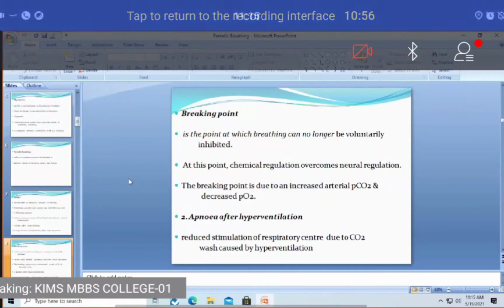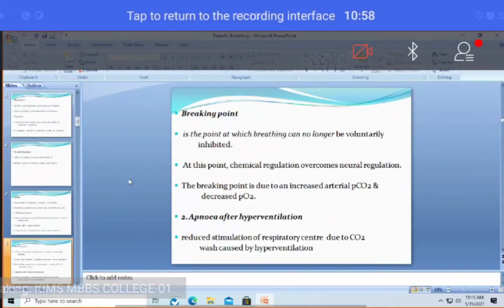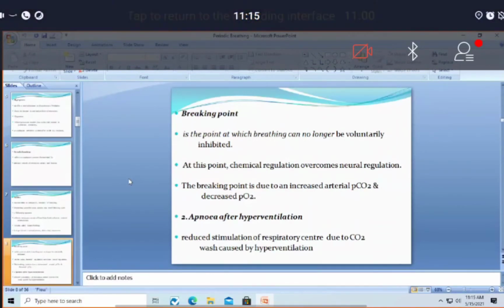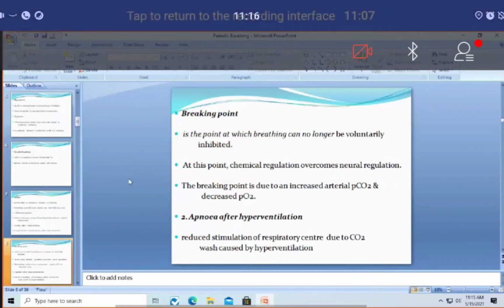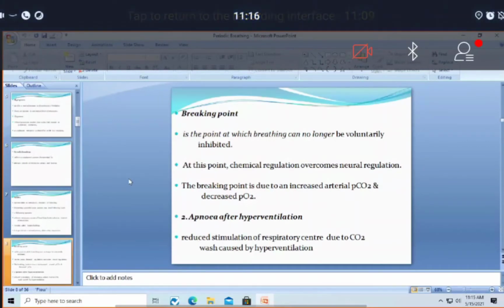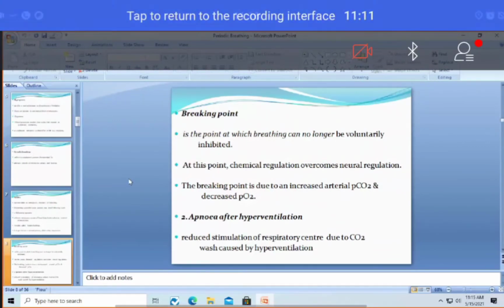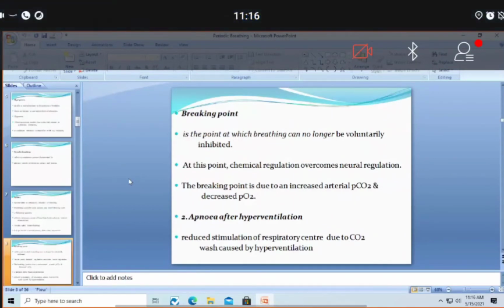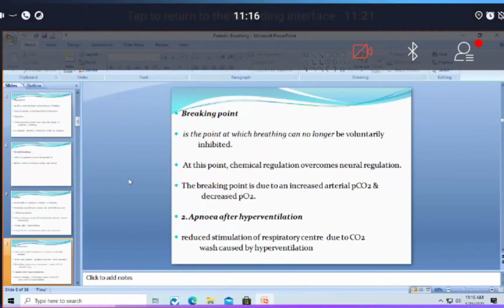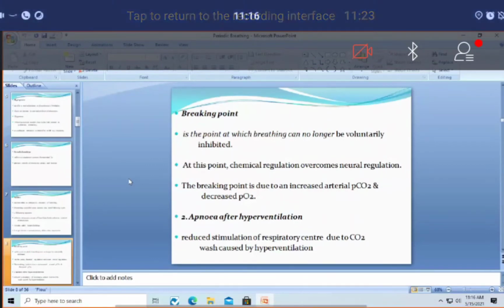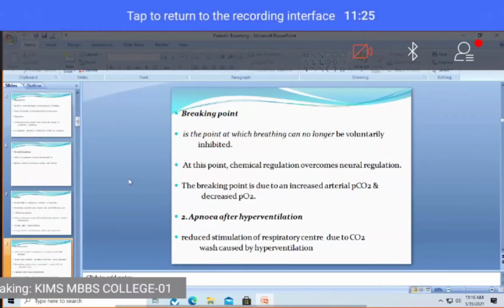And why this happens is that there is a stimulatory effect of carbon dioxide on the respiratory center. Whenever the carbon dioxide concentration or partial pressure increases, it stimulates the respiratory centers, causing inspiration and expiration to occur. When the carbon dioxide concentration decreases below the normal range, the stimulatory effect of carbon dioxide on the respiratory center is gone. So respiratory centers are not stimulated. It results in apnea. So that is the reason why there is apnea after hyperventilation in normal people.